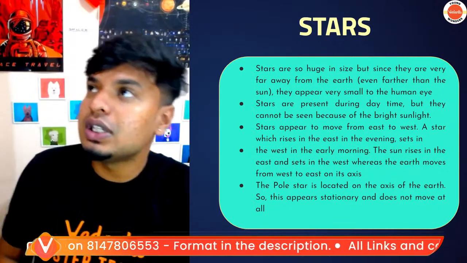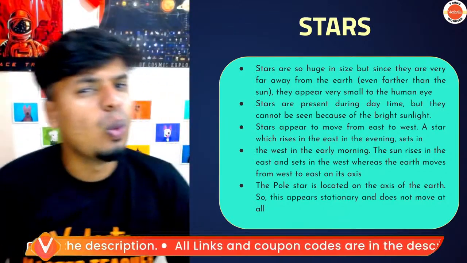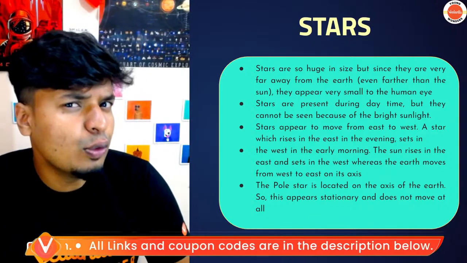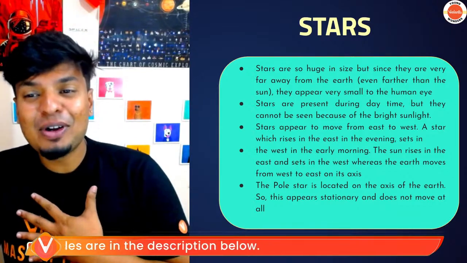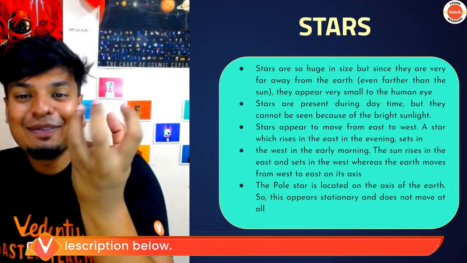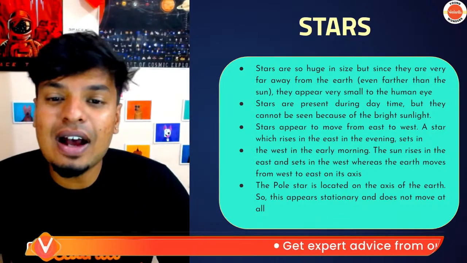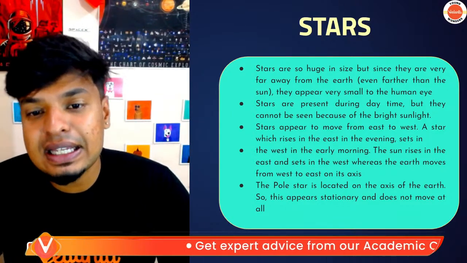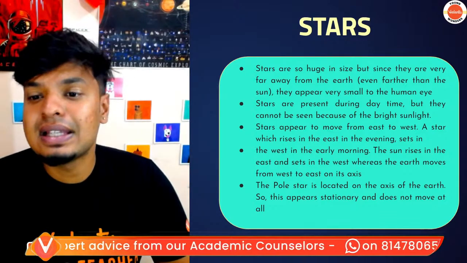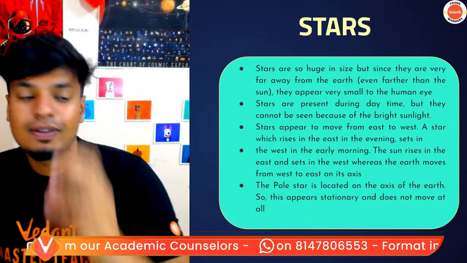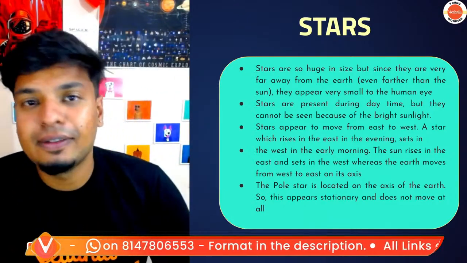In the night, if you see, all the stars will move from east to west. Why do the stars move? No, the earth moves because the earth rotates from west to east. So a star which rises in the east in the evening sets in the west in the early morning. The sun rises in the east and sets in the west, whereas earth moves from west to east. That is why we have all the movement happening in the sky.